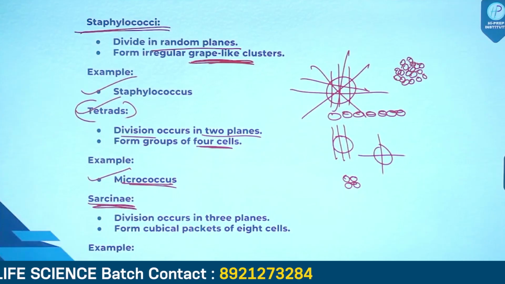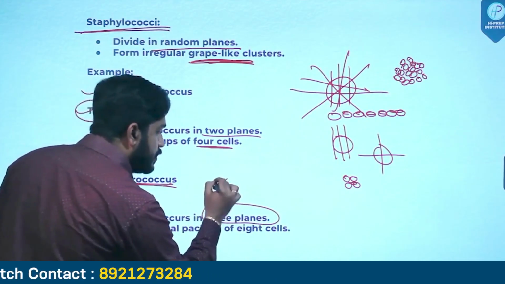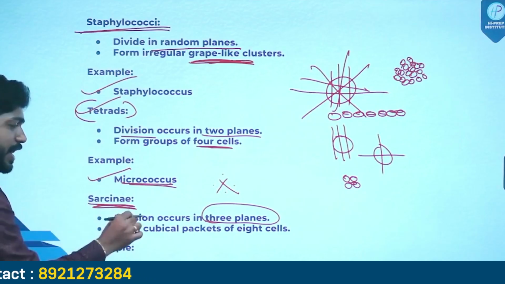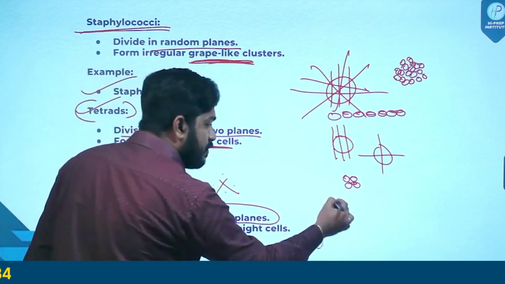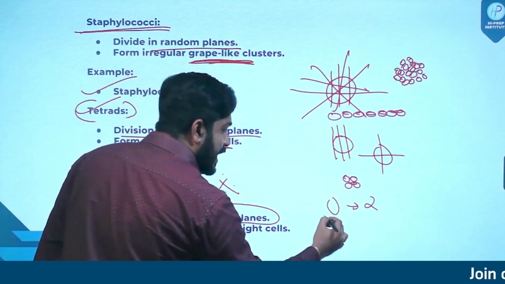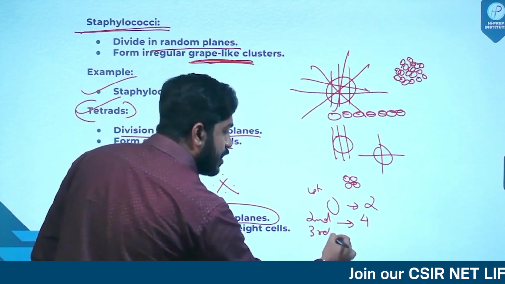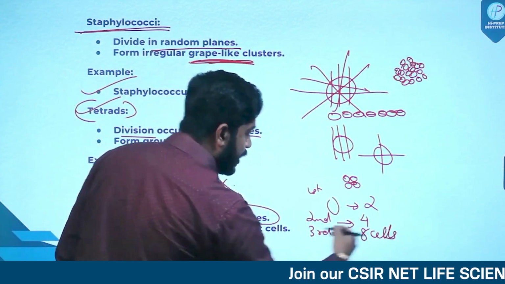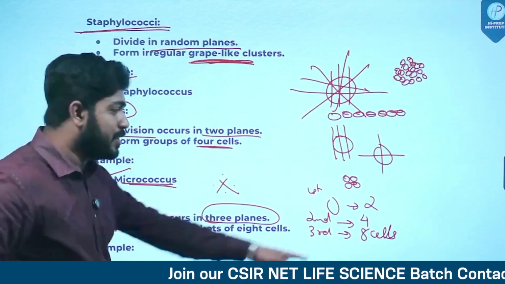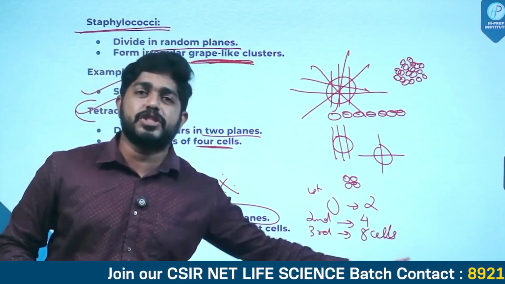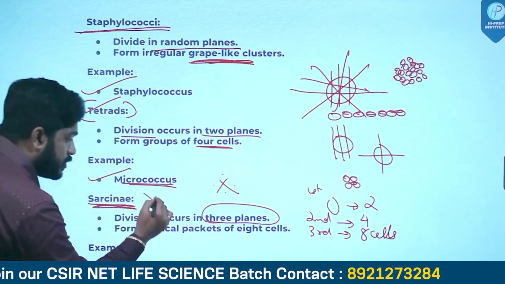All right. And another different type of cocci bacteria is Sarcinae. What is Sarcinae? Division occurs in 3 planes. Very, very important. Please study that when a coccus is getting divided in 3 planes, obviously the first division will result in 2 cells, the second division will result in 4 cells, the third division will obviously result in 8 cells. So if a particular coccus is getting divided in 3 planes, it will result in an 8-cell stage, right? So that is called Sarcinae. Very, very important.